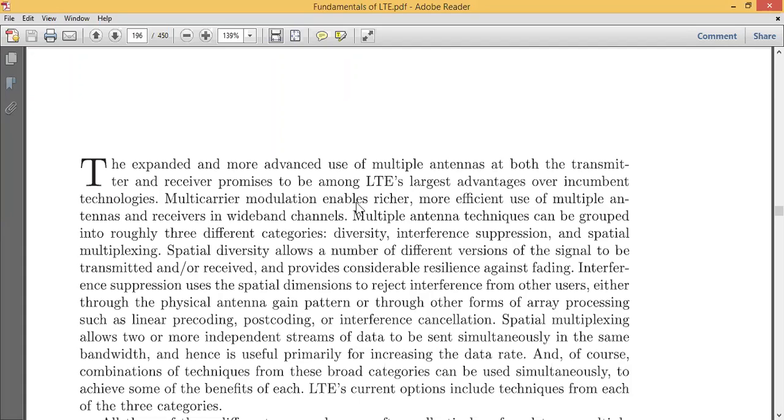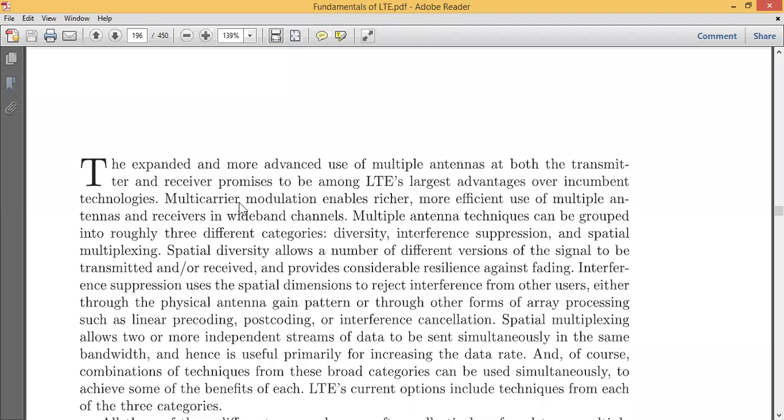So the multiple antenna concept says that instead of using a single carrier, multi-carrier modulation is enabled. If I use single modulation for only one carrier, then it becomes a bit difficult. So instead of using a single carrier, we go for multiple carriers, or simply you can call them sub carriers.